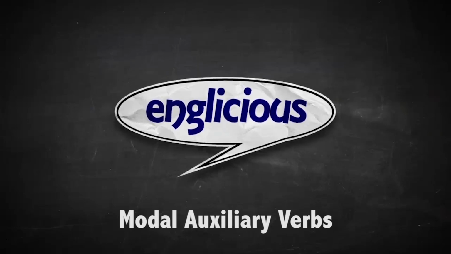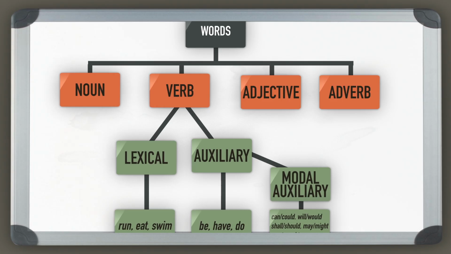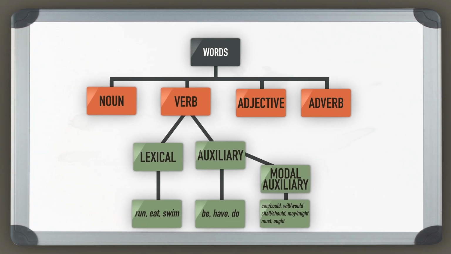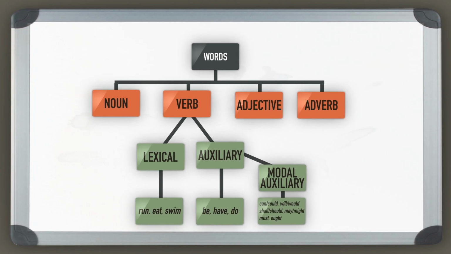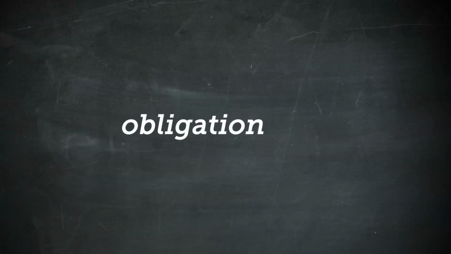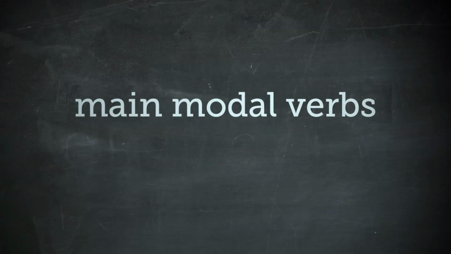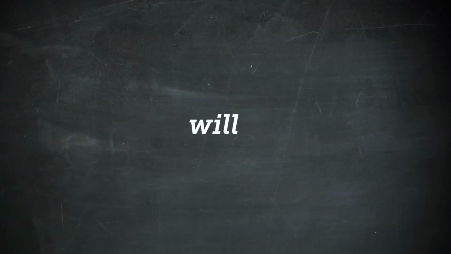In this video, we will look at modal auxiliary verbs, or modals for short, a special kind of auxiliary verb. We use these verbs to express a number of common meanings, such as possibility, necessity, obligation, permission, ability, prediction. In English, the main modal verbs are can, could, will, would, shall, should, may, might, must, ought.